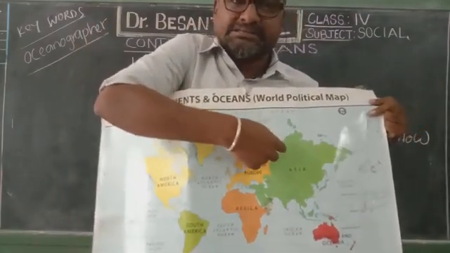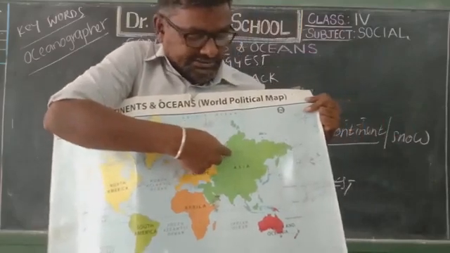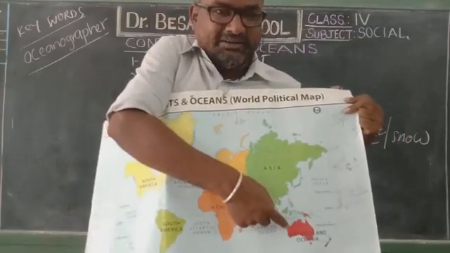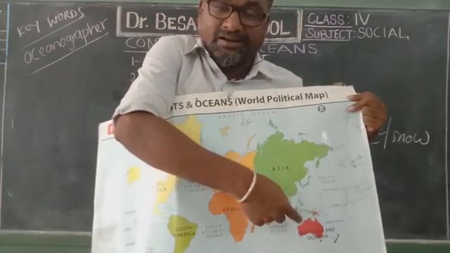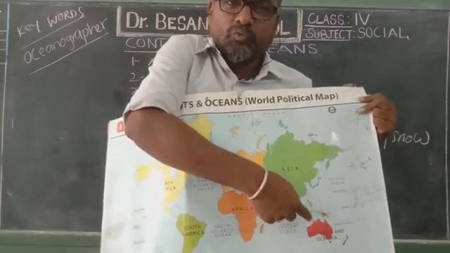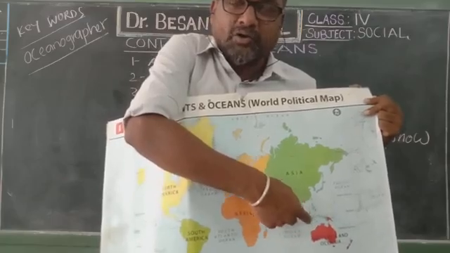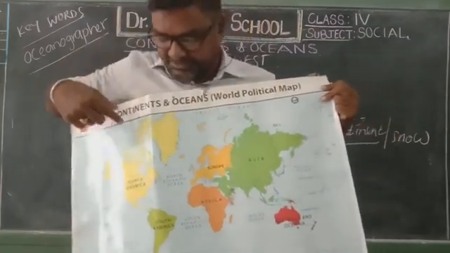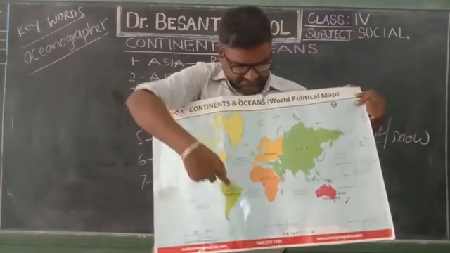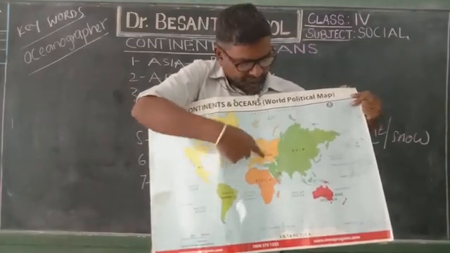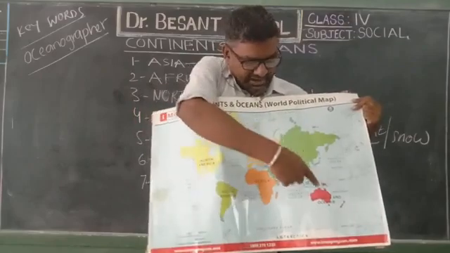Asia is the biggest continent among all the continents, and here the red color is given. This is the Australia continent, and it is also the smallest continent among all the continents. These are the 7 continents: North America, South America, Europe, Africa, Asia, Australia.